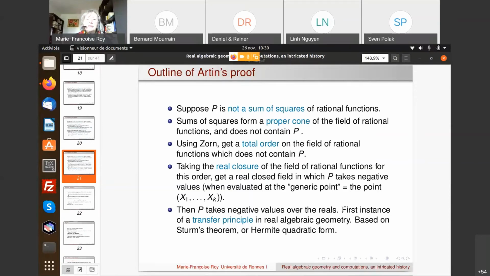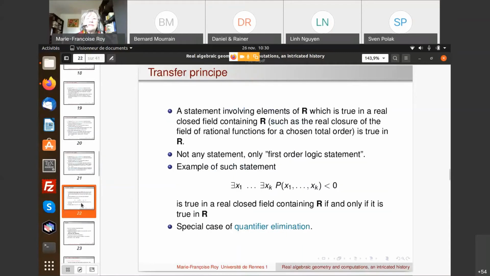In fact, it's the first instance of the transfer principle in real algebraic geometry, and it's bringing us back to the quantifier elimination I was telling you about before. Okay, so let's see that. The transfer principle tells us that a statement involving elements of R which is true in a real closed field containing R, for example the real closure of the field of rational functions for a chosen total order, is going to be true in R.